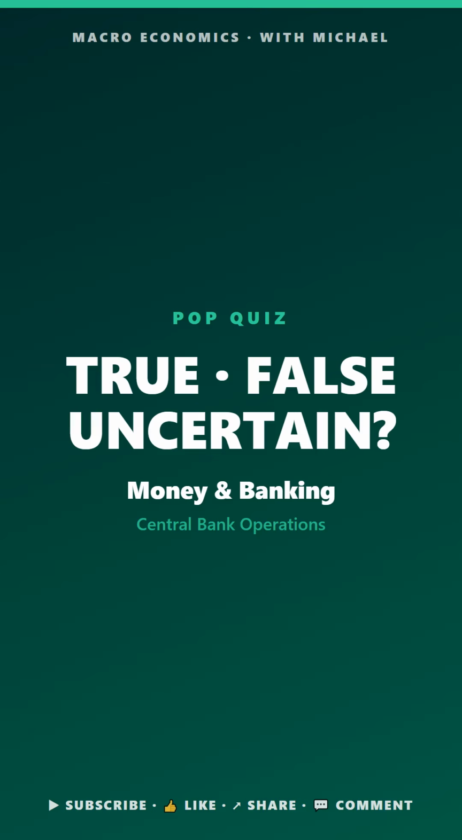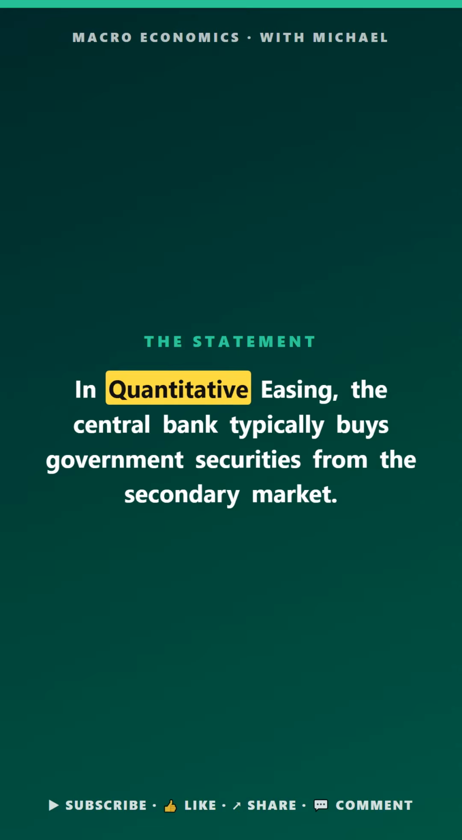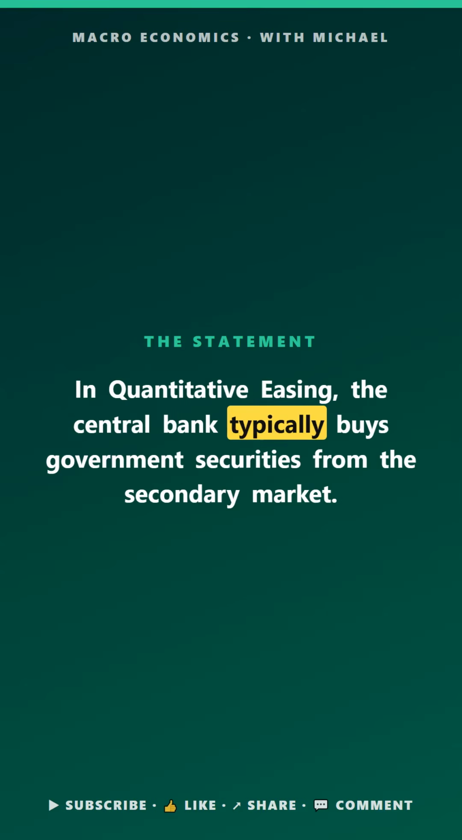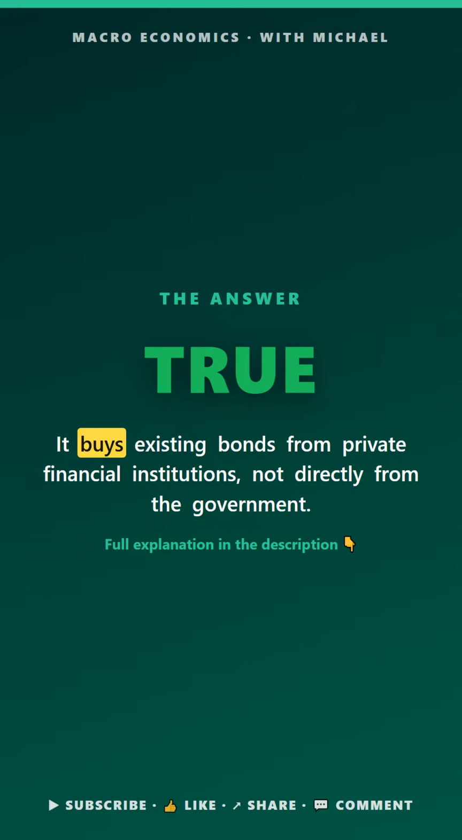Macro pop quiz. Money and banking. True, false, or uncertain. In quantitative easing, the central bank typically buys government securities from the secondary market. The answer is true. It buys existing bonds from private financial institutions, not directly from the government.